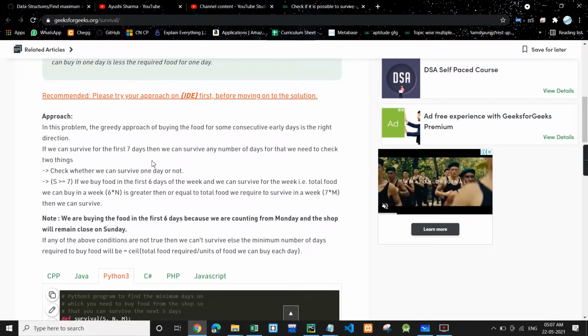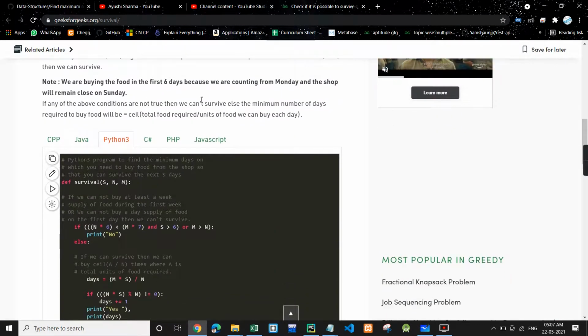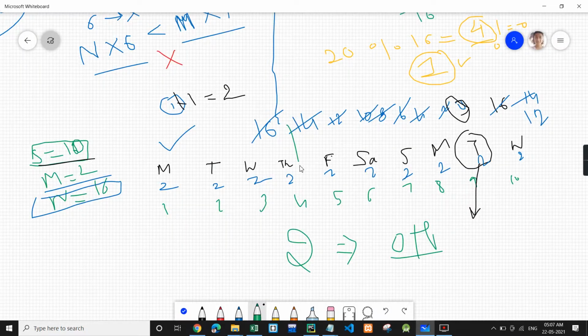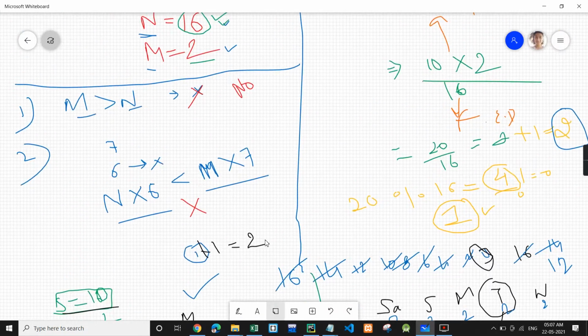So this is the GFG code. If you see the code, you can see that over here we are first checking the no conditions. We discussed 2 no conditions over here.